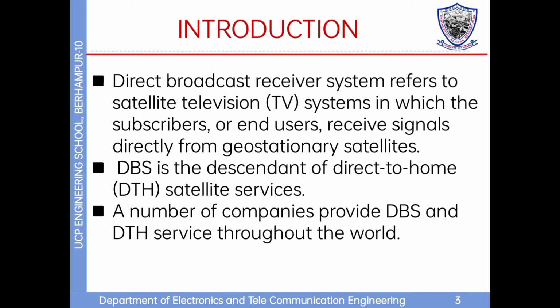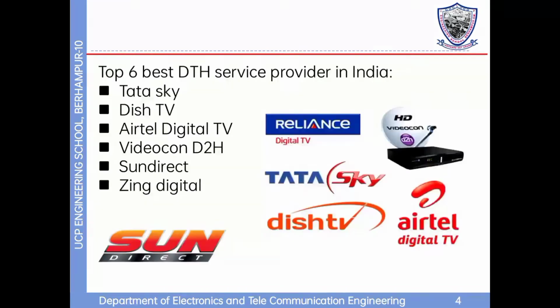Introduction. Direct broadcast receiver system refers to the satellite television system in which the subscribers or end users receive signals directly from geostationary satellites. DTH is the descendant of direct to home satellite services. A number of companies provide DBS and DTH service throughout the world. Here are the top 6 DTH service providers in India: Tata Sky, Dish TV, Airtel Digital TV, Videocon DTH, Sun Direct, Zing Digital.